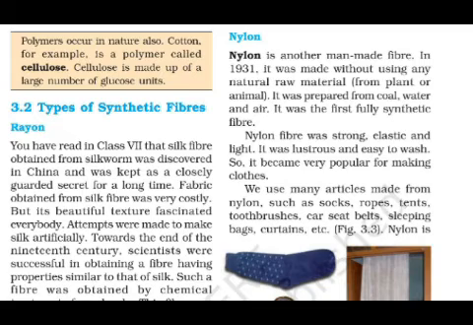Which natural raw materials? It is not made from plants or animals. It is made from different material. Now you may think which materials are used. It was prepared from coal, water and air. Nylon was made from coal, water and air. It was the first fully synthetic fiber. See, in the history of fabrics, whenever we think about the artificial fibers, nylon comes first, as it was the first fully synthetic fiber.